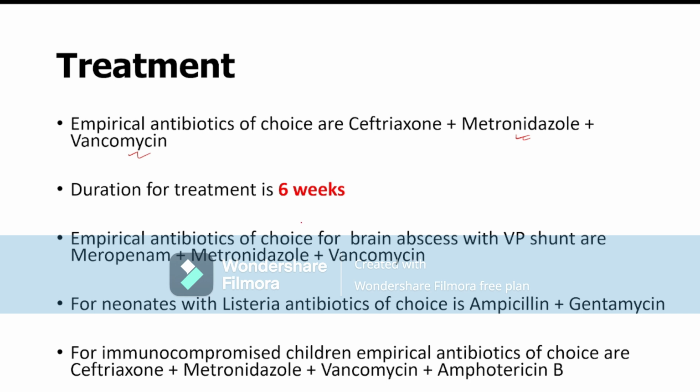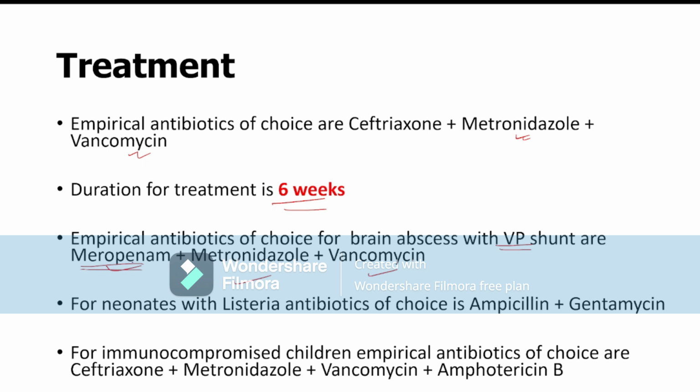Now the duration of treatment. The duration of treatment is 6 weeks of antibiotics. If the child has brain abscess with a VP shunt, then the empirical antibiotics of choice are meropenem, metronidazole, and vancomycin. Meropenem is given to kill Pseudomonas and gram-negative organisms.